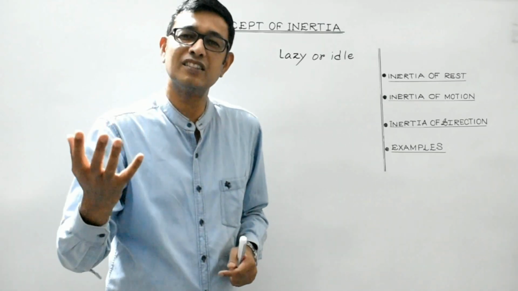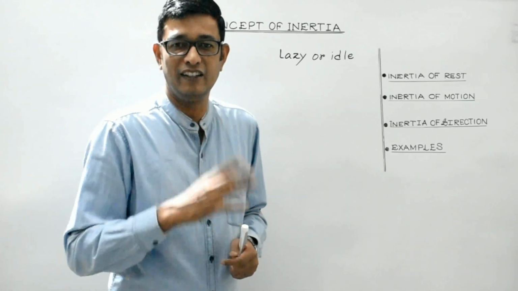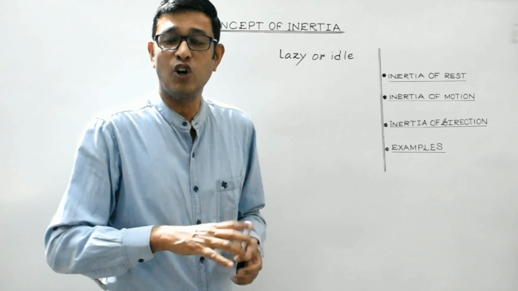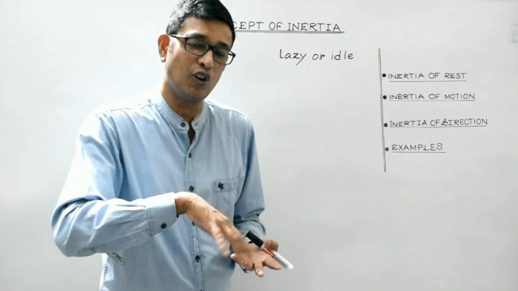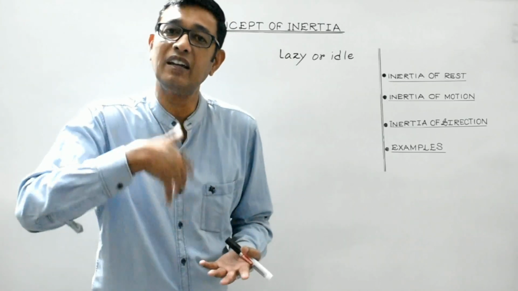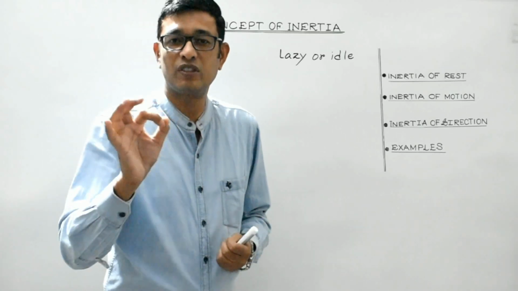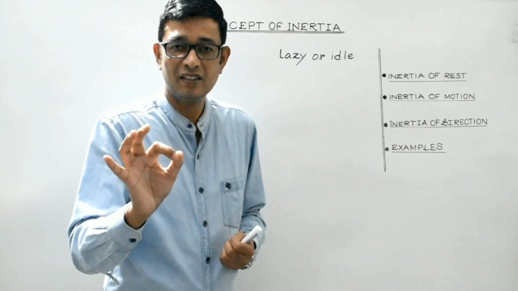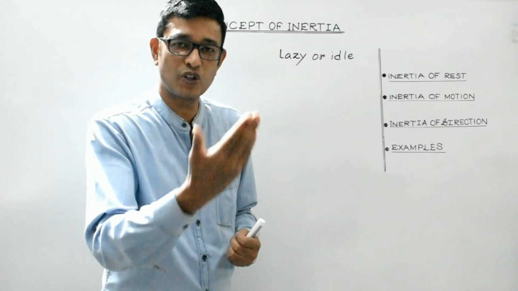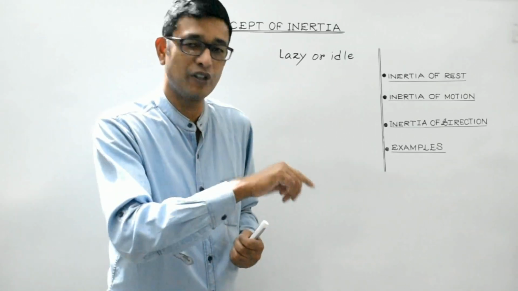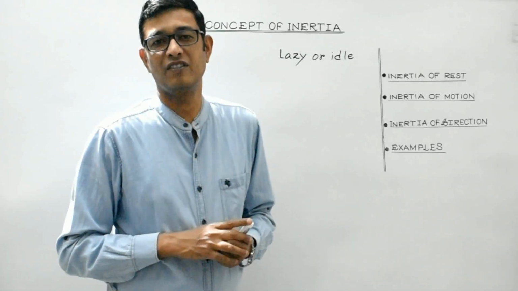So in that sense, a body is quite lazy. Every body in the universe is quite lazy, or does not have any ability to change its state of rest or of uniform motion along a straight line by itself. So a body cannot by itself change its state from rest to motion, or from motion to rest, or change its direction of motion.